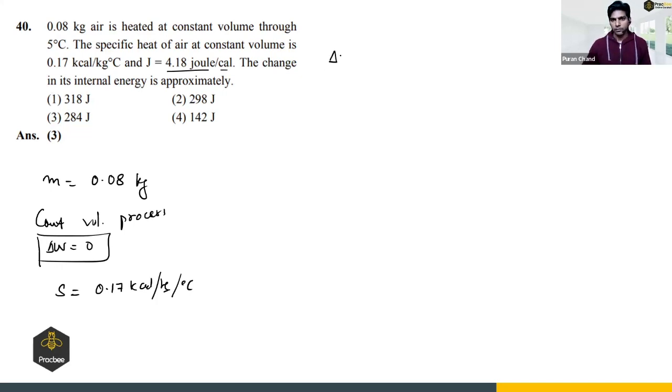We know that delta Q is equal to delta U plus delta W. Since it is a constant volume process, delta W is 0. And we have to find the change in internal energy, so it is nothing but delta Q. And what is delta Q? It is m s delta T, right? What is m? 0.08.